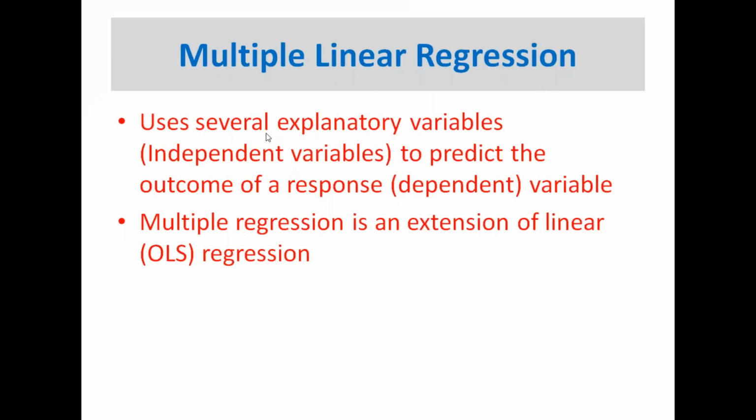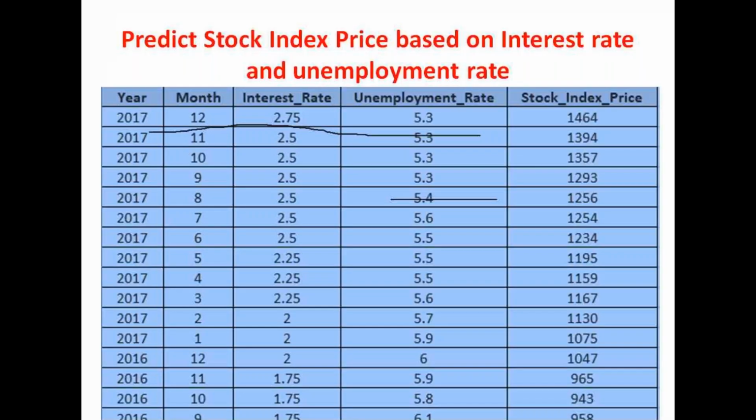So you can see different examples. Multiple linear regression uses several explanatory variables, and explanatory variables are nothing but independent variables, to predict the outcome of a response. Multiple regression is an extension of simple linear regression. Remember, it is just an extension of simple linear regression only.